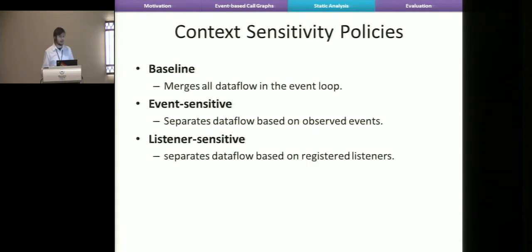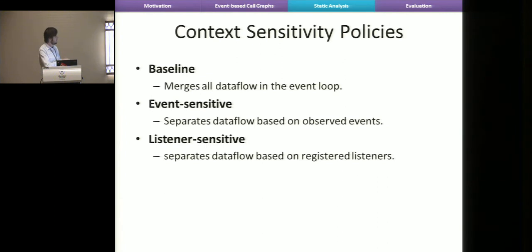So we looked at three kinds of context sensitivity policies. One is a baseline, which is what's been used in previous work, where you just say, I collect all the listeners, and I just execute them all in any arbitrary order. So this is sound because you get all possible interleavings of the listeners. But it's not very precise, because if there were some dependencies between listeners, that's not captured by that abstraction.